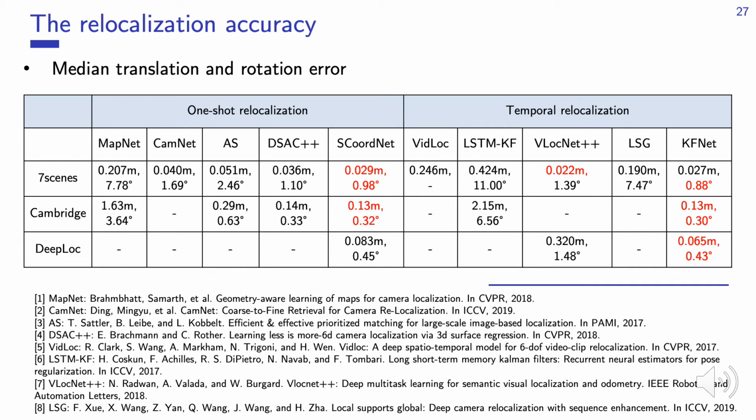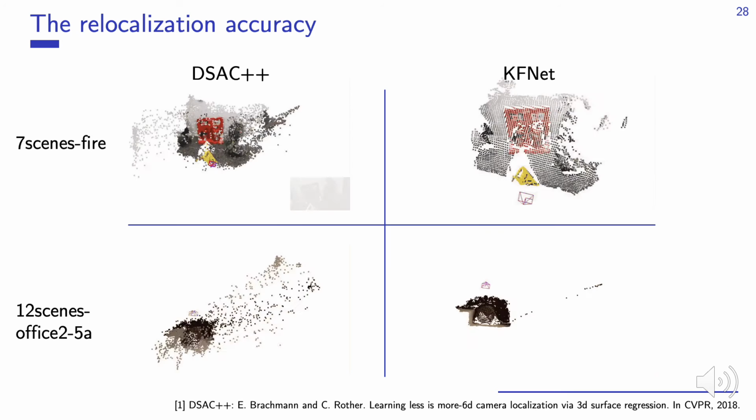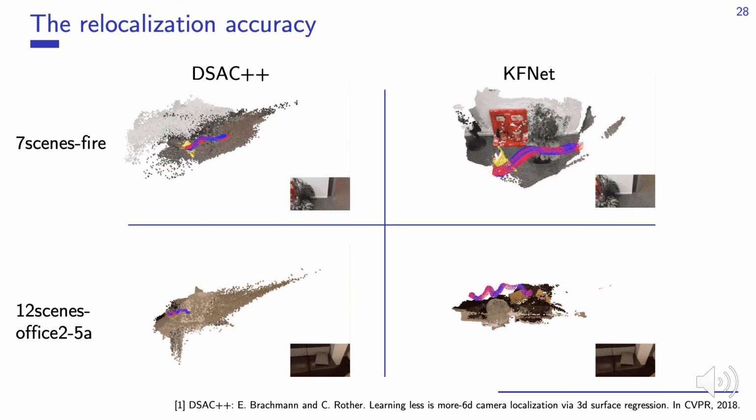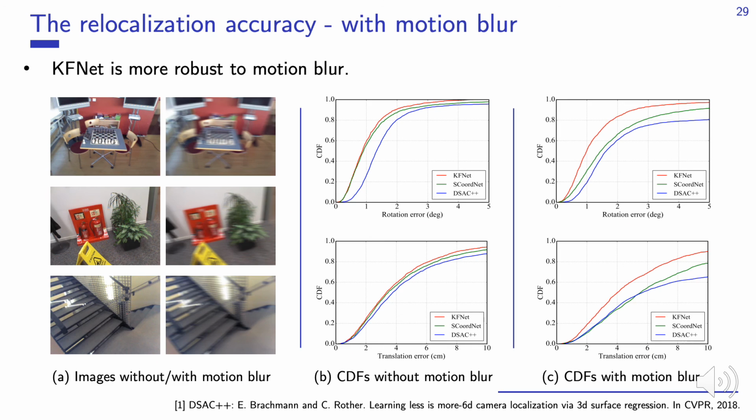We also evaluate the pose accuracy of both one-shot and temporal methods. Our SquareNet achieves the minimum rotation and translation error among the one-shot methods, and CAFNet achieves the best accuracy, except the translation error on some scenes. Here we visualize the relocalization results of image sequences. To mimic the real scenario with motion blur, we add artificial motion blur to some of the testing images and plot the cumulative distribution function of the pose errors. We can see that CAFNet is much more robust to motion blur.